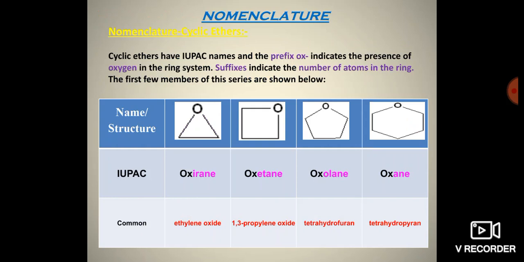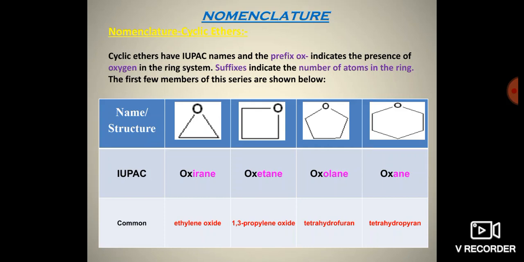The next part is nomenclature. Cyclic ethers are named in the IUPAC system as follows. First, the prefix 'ox' is used, which indicates the presence of oxygen in the ring system, and the suffix indicates the number of atoms in the ring system. There are four structures.